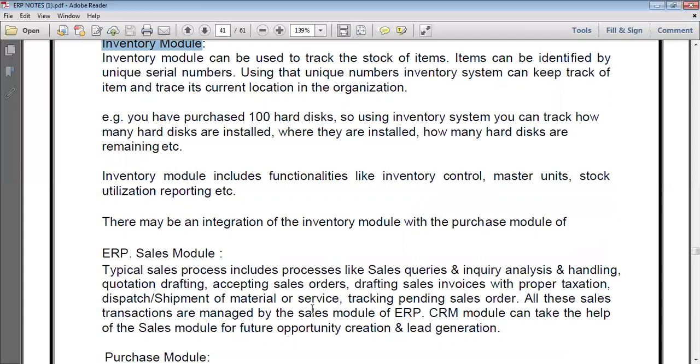For example, take application tracking. That is also one of the ERP sales modules. So under the sales module: drafting sales invoices with the proper taxation, dispatch and shipment of material, and tracking pending sales orders. All the sales transactions are managed by the sales module of ERP. The CRM module can take the help of the sales module for future opportunity creation and lead generation. So the sales modules are involved under the ERP application.